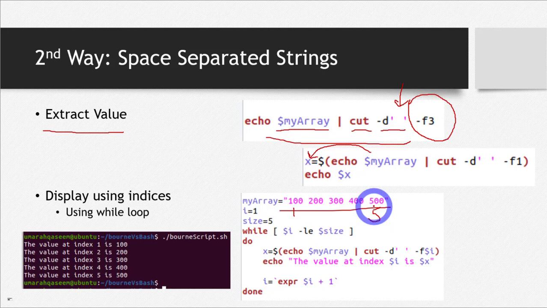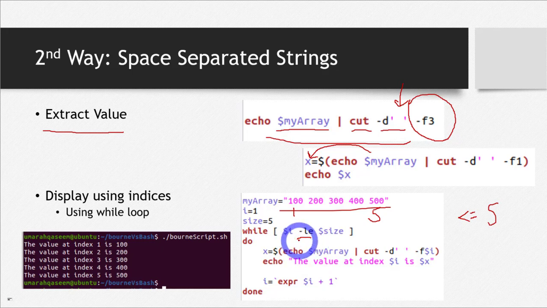Therefore, my loop cannot say that run this loop as long as I is less than size. That will be wrong, because size is 5. So something less than 5 means this loop will only run 4 times. If it's starting from 1, it will run 4 times. It's not starting from 0, right? So it will run till I is 4. But I don't want that. I want it to run till I is 5. So for that I have to write less than and equals to. And to write less than and equals to in shell scripting, you know what the operator is. It is -le. LE stands for less than and equals to.